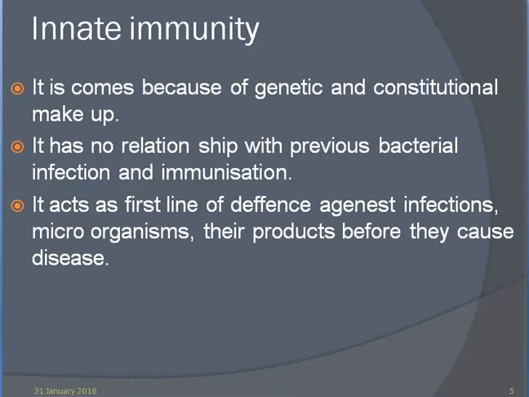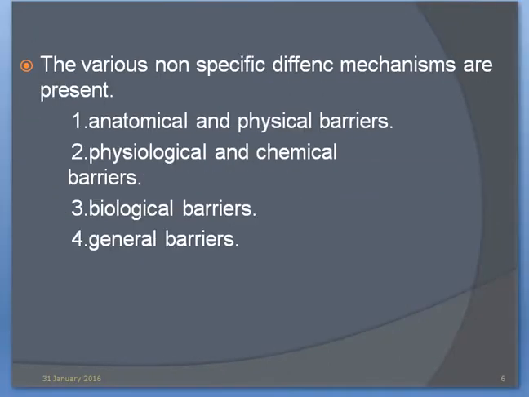Innate immunity and acquired immunity, these are the two types of human immunity. Coming to innate immunity, it comes because of genetic and constitutional makeup. It has no relationship with previous bacterial infections and immunizations. It acts as the first line of defense against infectious microorganisms and their products before they cause disease. Various non-specific defense mechanisms are present.